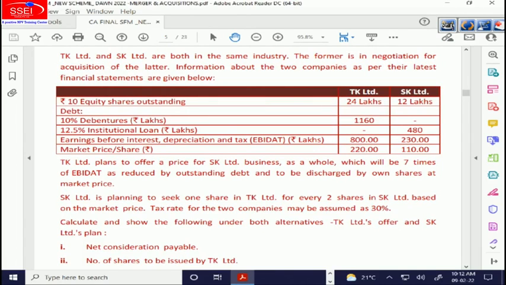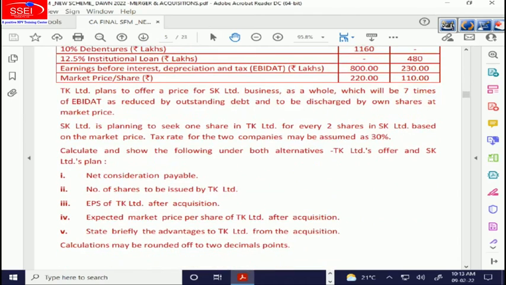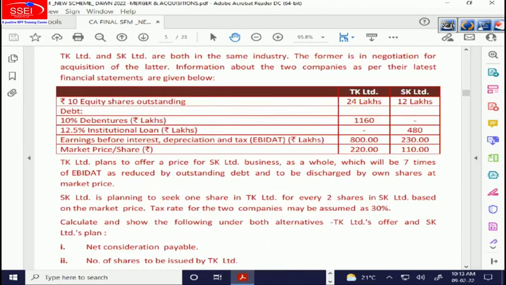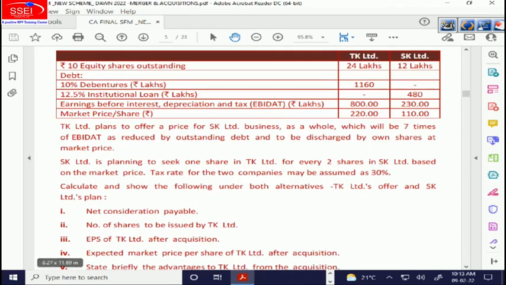So total number of shares will be 24 plus 6, 30 lakhs. That will be the total number of shares. They are asking us to calculate the net consideration payable. So we are giving them 6 lakh shares and the share price is what? 220. So the net consideration payable is 6 into 220, which is 1320 lakhs. So question number 1, net consideration payable, 6 lakh shares at 220.